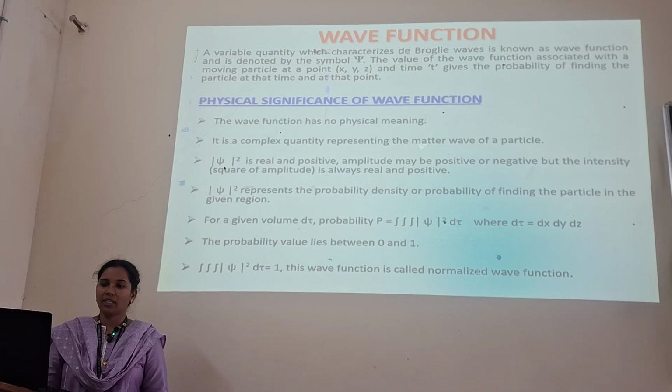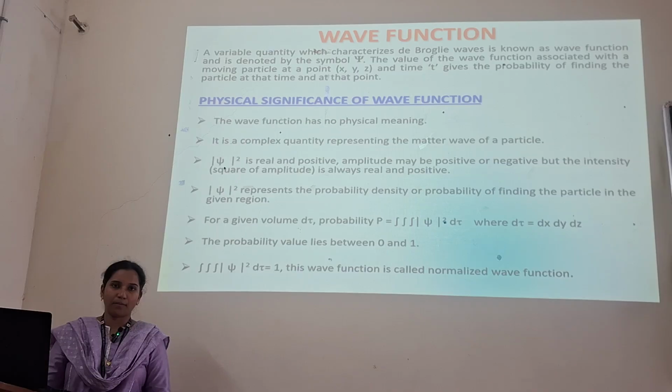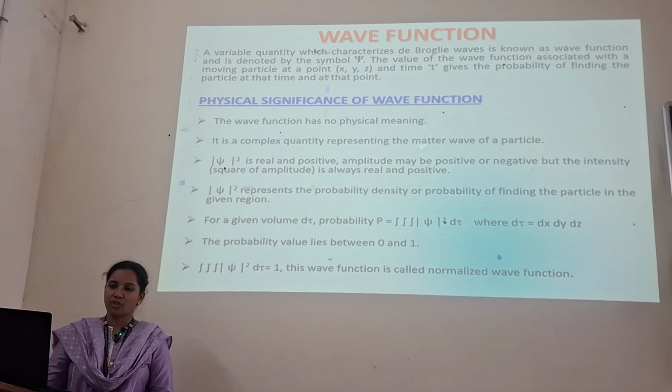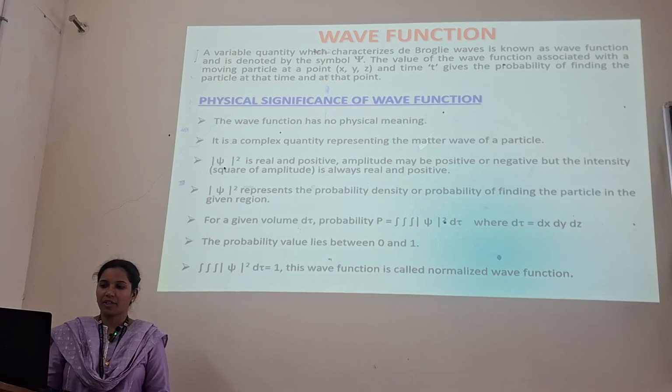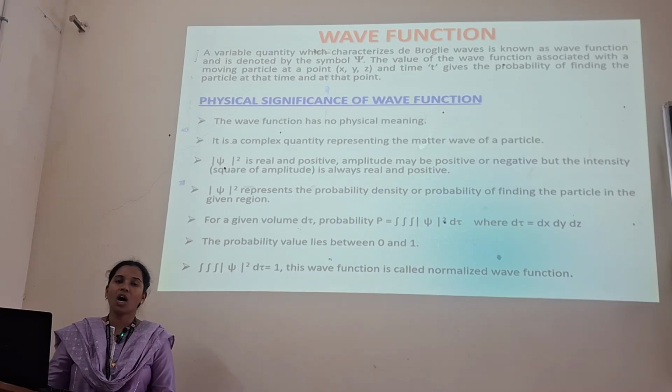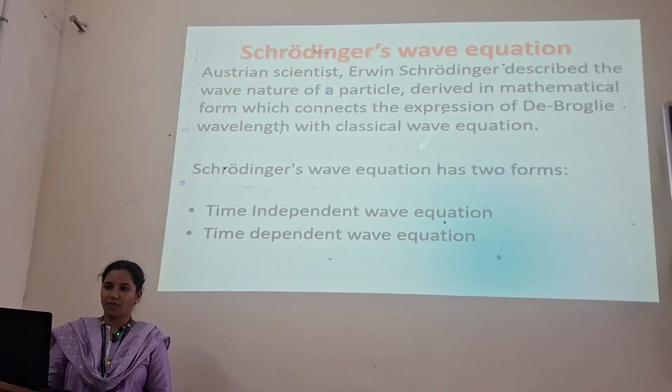The physical significance: the wave function has no physical meaning. It is a complex quantity representing the matter wave of a particle. Psi squared is real and positive, and the intensity is always real and positive. For a given volume, P equals psi squared into dV. The probability lies between 0 and 1. We have the conditions for orthogonal and normalized wave functions.